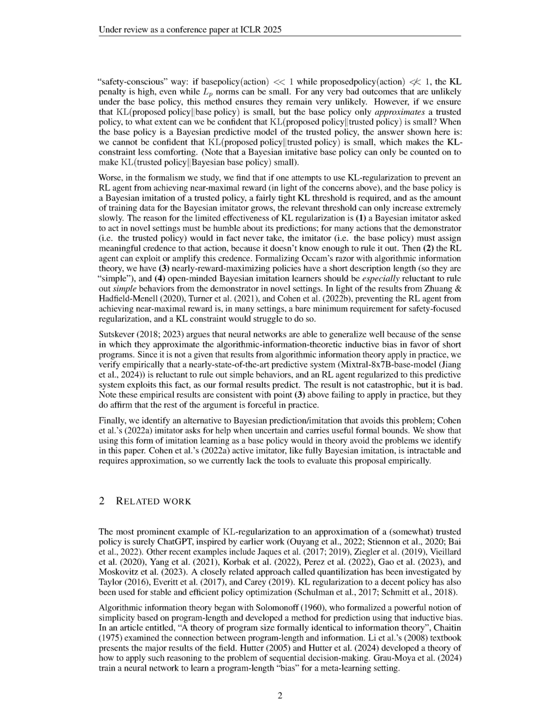Section Summary. In this section, we discuss the potential risks of reinforcement learning, RL, agents optimizing objectives in unintended ways, leading to outcomes that can be amusing, annoying, or disastrous. We highlight the limitations of using KL divergence to constrain RL policies, particularly when the base policy is a Bayesian imitation of a trusted policy, and propose an alternative imitation learning approach that could mitigate these issues.